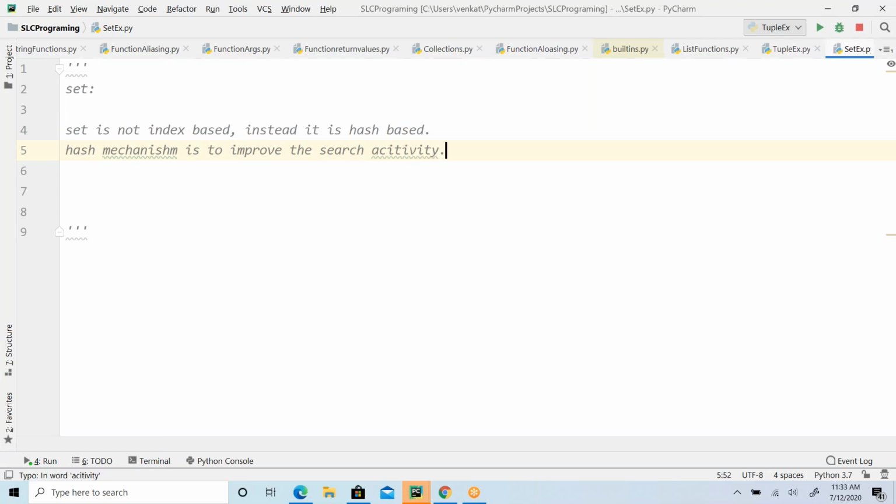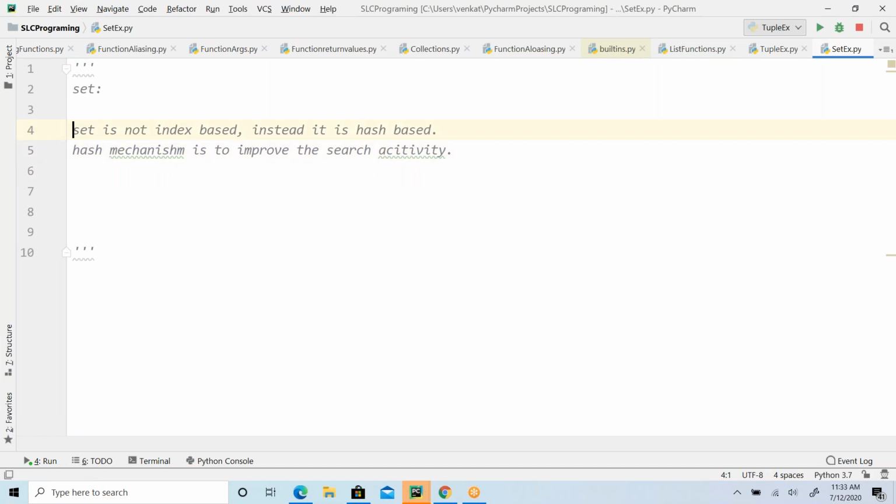If you want to search something out of 1 lakh elements, out of 10 lakh elements, it takes more time, right? If your collection is a hash based collection, the organizing of the elements is a little different. That is where it is going to be different with respect to the other collections, list and tuple.